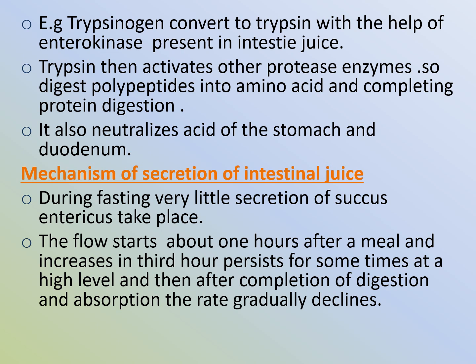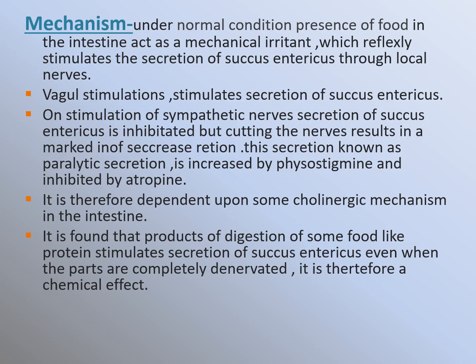Means after taking of the food, the secretion of the intestinal juice will increase, reach the top, and then after completion of the digestion and absorption the rate gradually declines.